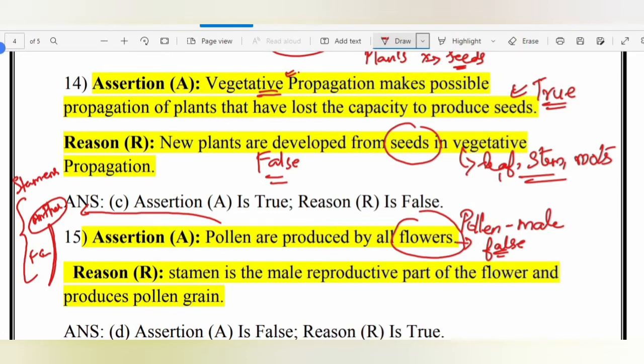If you have not understood or don't know the structure of a flower, you can watch the video on the structure of a flower. I will be posting the link just below this video, in the description box. Reason: stamen is the male reproductive part of the flower and produces pollen grain. This statement is true. So the assertion is false and the reason is true, as I just explained with this diagram.